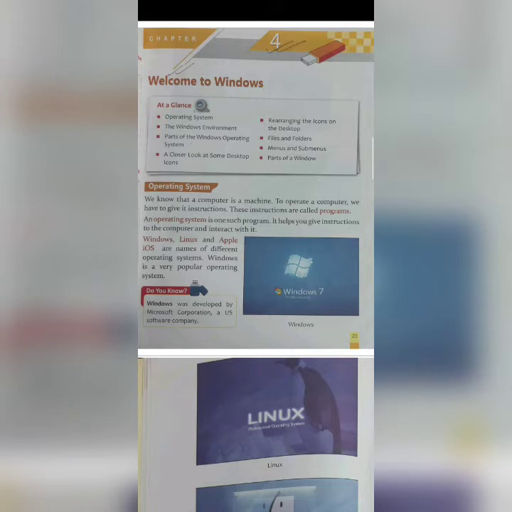Windows was developed by Microsoft Corporation, a US software company. So which corporation developed it? Microsoft Corporation. That is why when you open a computer, you will see that Windows has a specific title called Microsoft Windows, because that is where Windows was developed.